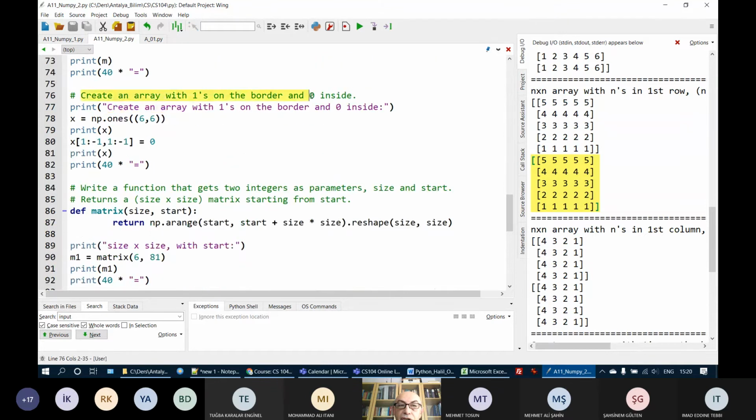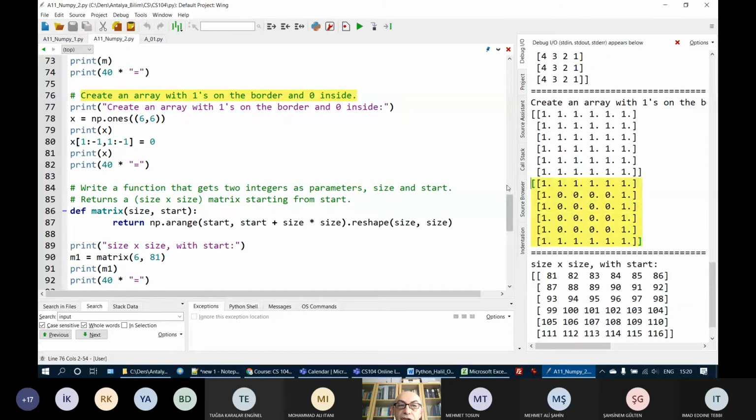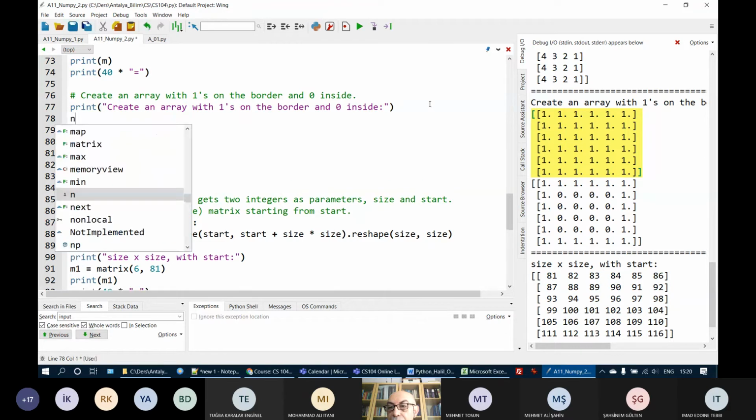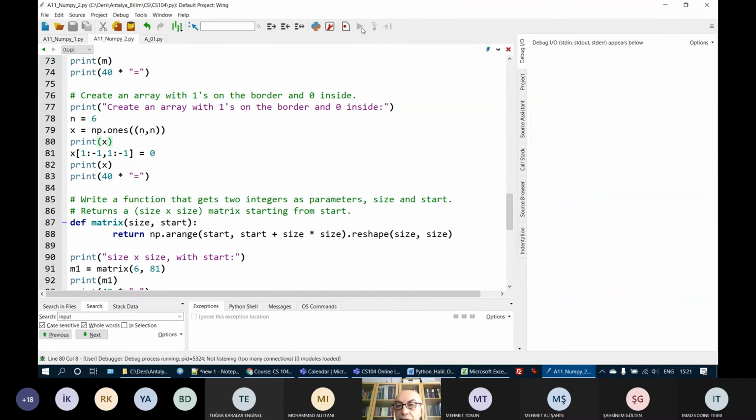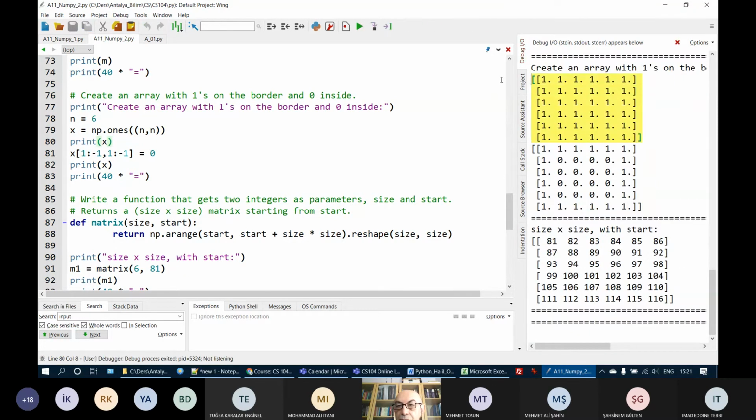Create an array with ones on the border and 0 inside. I want to have this solution. How do I do that? Now you will learn a new thing. It is the slicing of NumPy arrays. Here, using np.ones 6,6, or let's put here n is equal to 6, and here I will just use n. Let's run this, the result is the same. Here I have my array that is created using ones.